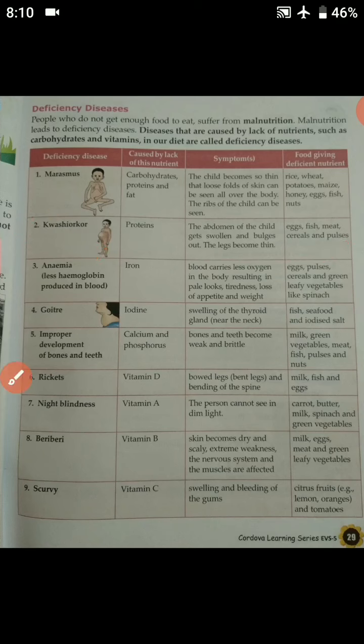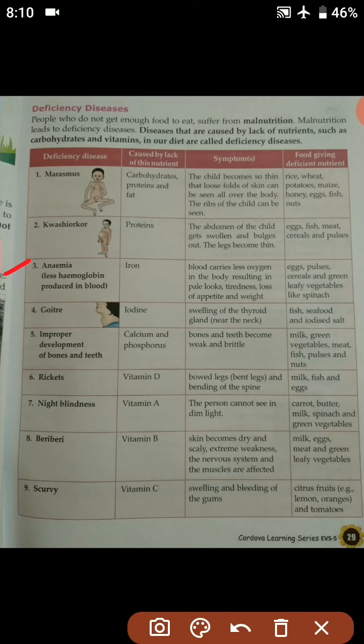So now moving on to the third one, that is anemia. Anemia means less hemoglobin produced in blood. Okay, so it is caused due to the lack of iron. Okay, and the symptoms are blood carries less oxygen in the body, resulting in a pale look, tiredness, loss of appetite